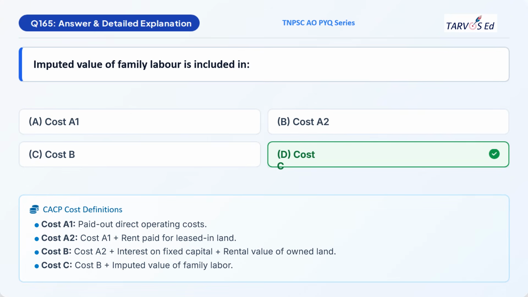We'll see the explanation here. Cost A1 is nothing but paid out direct operating cost. The cost that is spent on labor, fertilizer, seeds, chemicals, pesticides, irrigation, electricity, everything comes under cost A1. Cost A2 is cost A1 plus rent paid for leased-in land. Cost B is cost A2 plus rent on fixed capital, for example building and land, roads, machineries, etc., and also the rental value of owned land. And cost C is cost B plus imputed value of family labor.